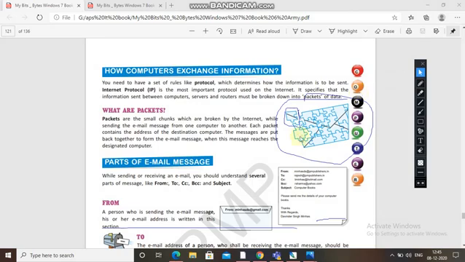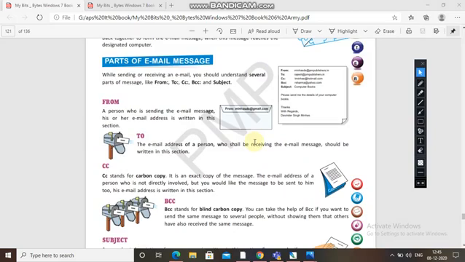Now, if we talk about the parts of an email message, while sending or receiving an email, you should understand several parts of the message: From, To, CC, BCC and Subject. These 5 things are involved when you are sending. From is your address, To is whom you are sending to, CC is carbon copy, BCC is blind carbon copy, and Subject is about what the letter is.